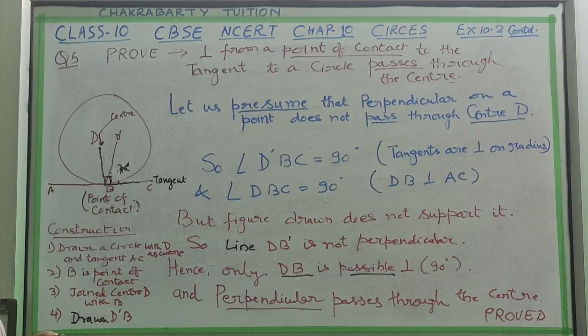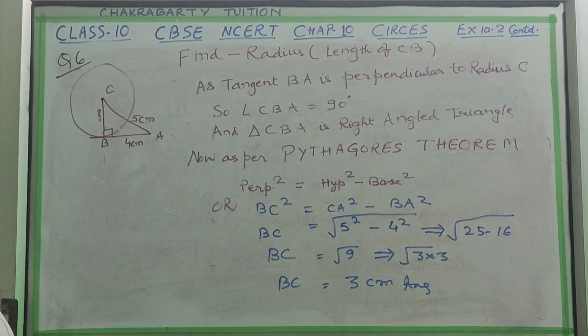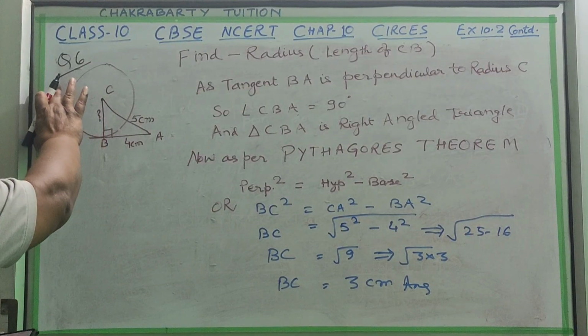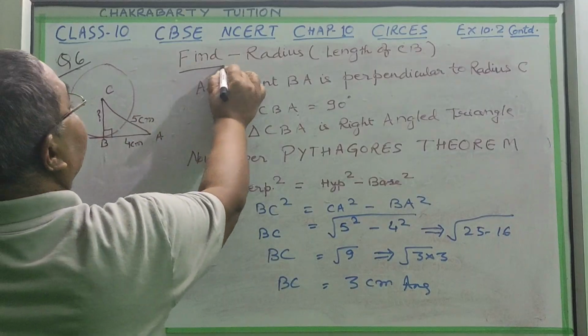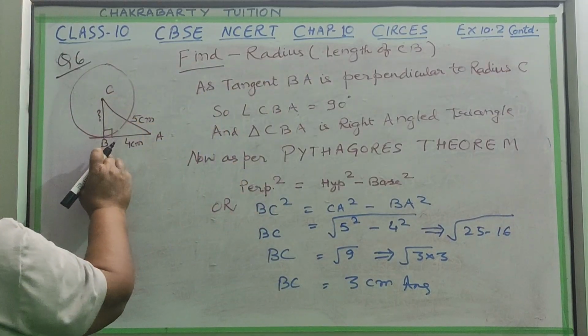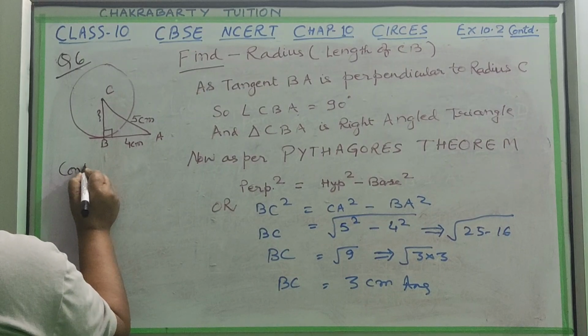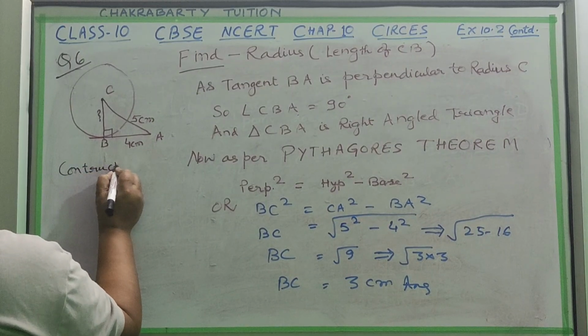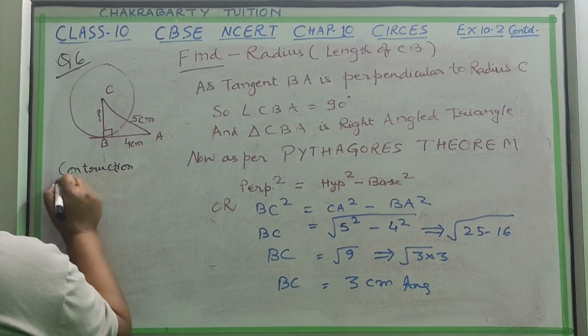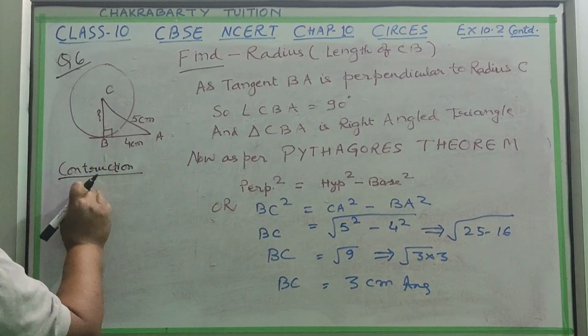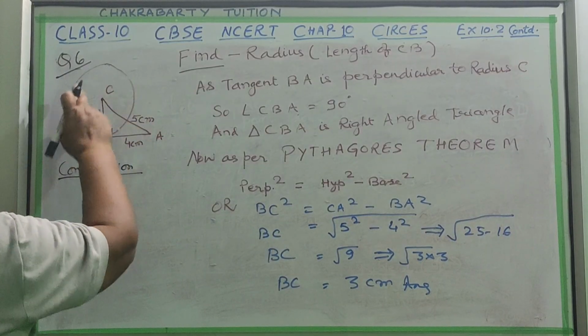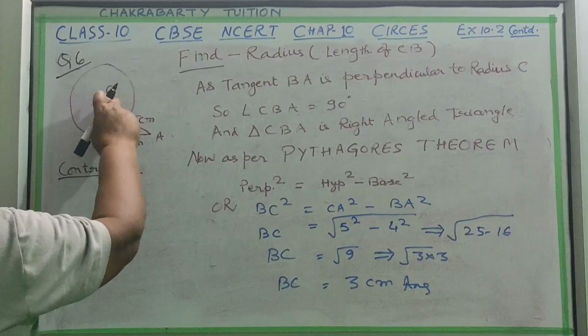Now question number 6 we are going to do. In question 6, you have to find the radius CB, the length of the radius. What constructions you have done, I will not write, I will just explain, and you try to write by yourself. Make practice.